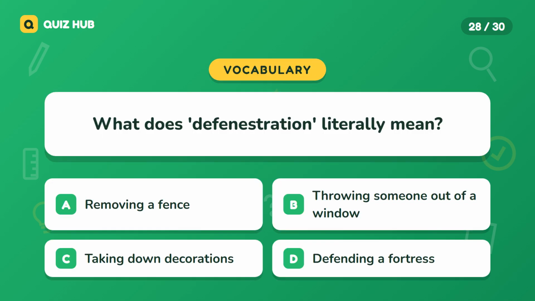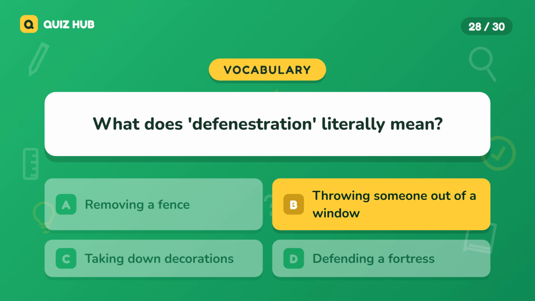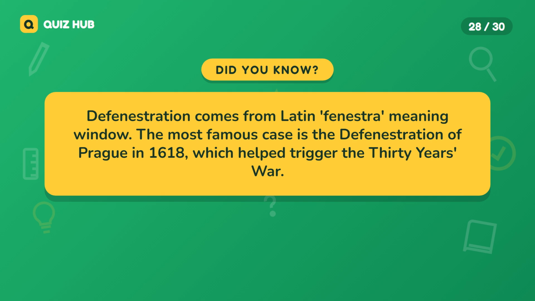Question 28. What does defenestration literally mean? A. Removing a fence. B. Throwing someone out of a window. C. Taking down decorations. D. Defending a fortress. The correct answer is throwing someone out of a window. Defenestration comes from Latin fenestra, meaning window. The most famous case is the defenestration of Prague in 1618, which helped trigger the 30 Years' War.